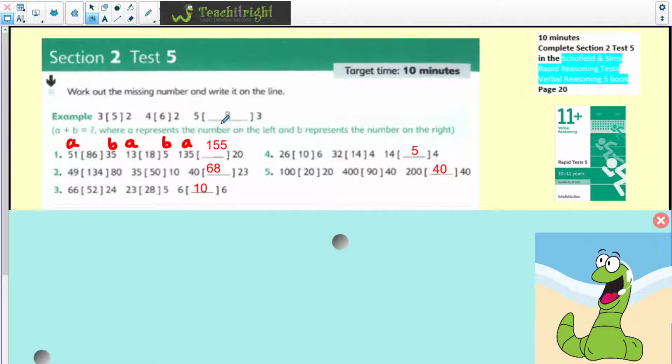Now, as we go down through these, we would ask you, of course, to mark them, give them a tick if you've got them right. If you've got any wrong, then please do listen to the description about how we do arrive at the answer.